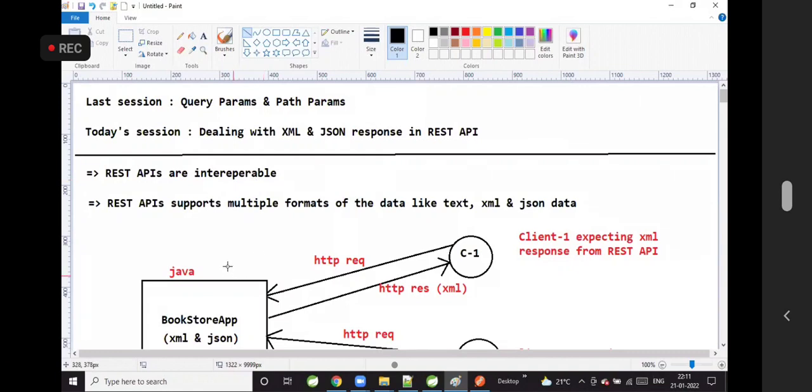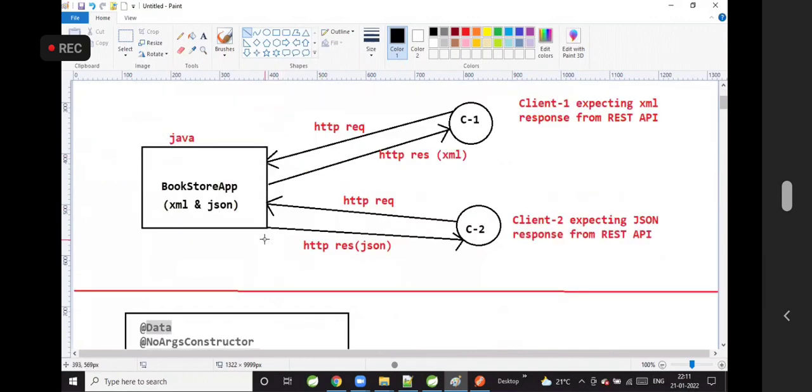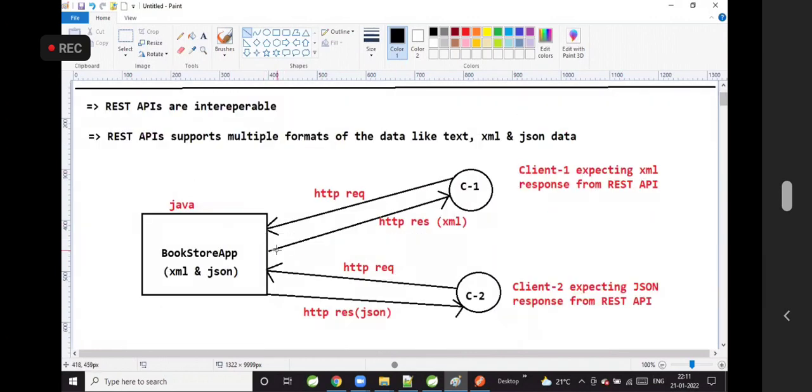A REST API supports multiple formats of data like text data, XML data and JSON data. I want to develop one REST API which will provide the response in XML format and in JSON format based on the client requirement. If a client wants XML, the REST API should be able to provide XML. If a client wants JSON, the REST API should be able to provide JSON.